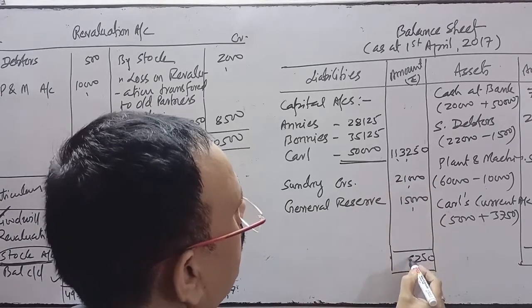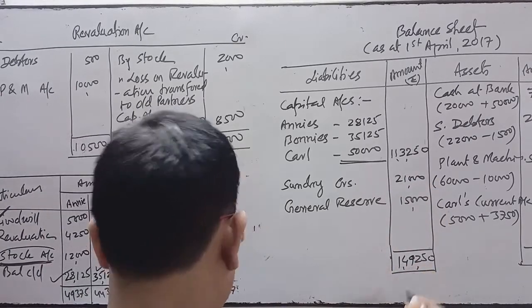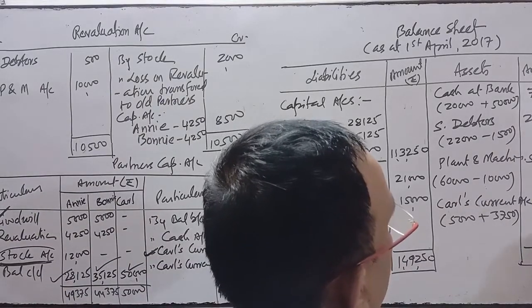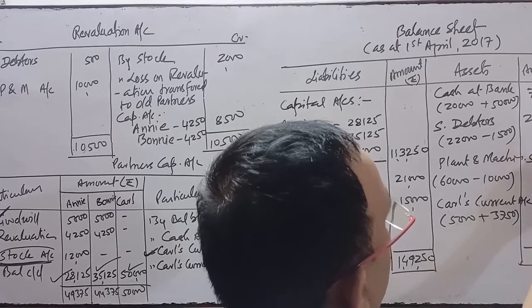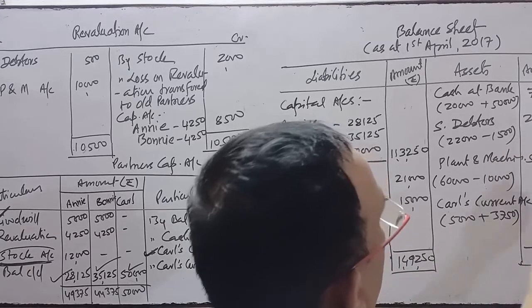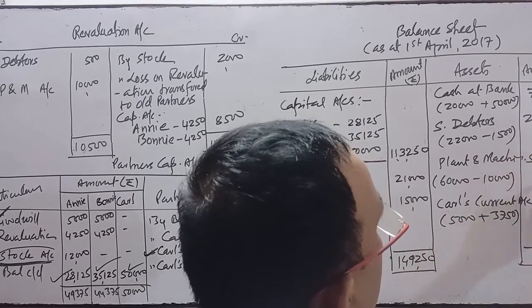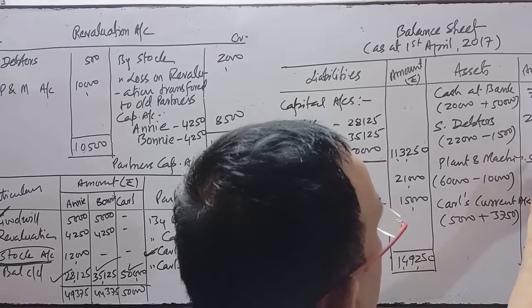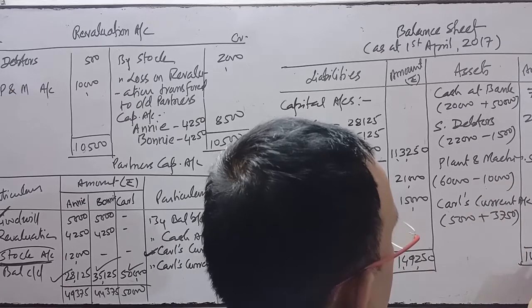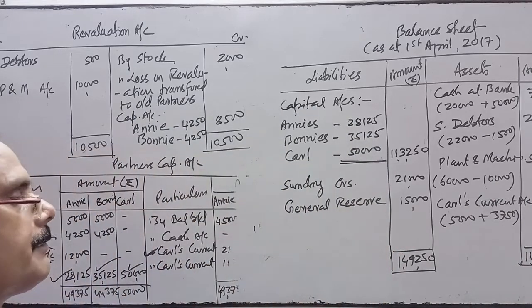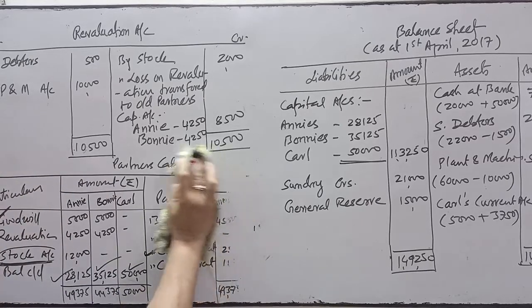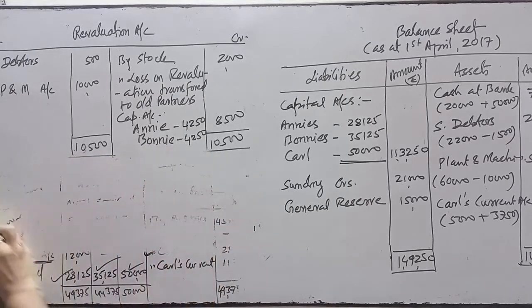This side total is 1,49,250, and the other side is also 1,49,250. Yes, I am talking about the cash at bank.